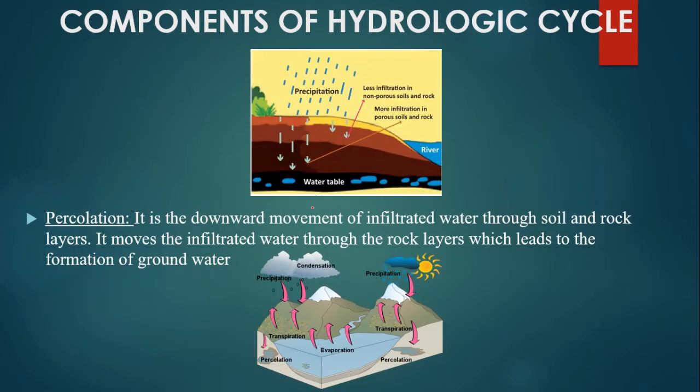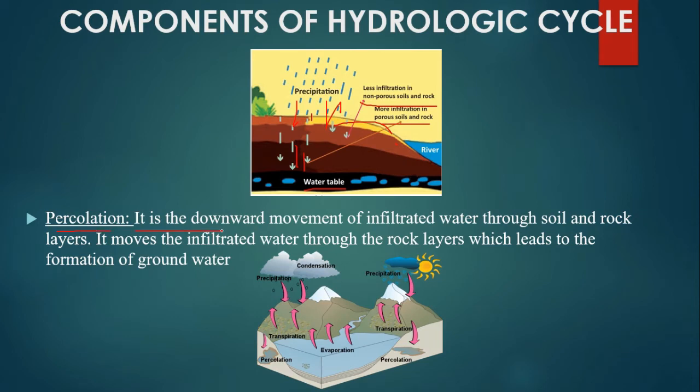Let's see the picture. So here we have the precipitation. Rain falls in the form of precipitation. If the soil is porous, the water enters into the soil and is stored as underground water. If the soil is non-porous, then the water will run off. Okay. Next is the percolation.